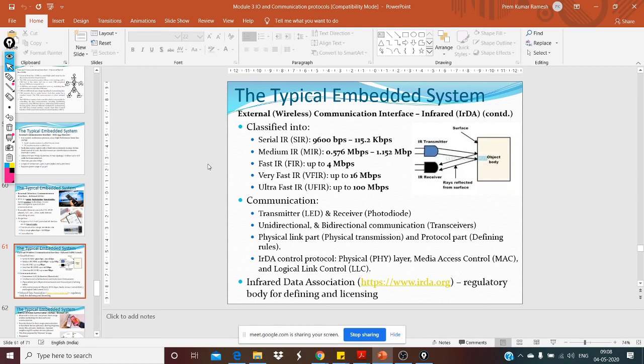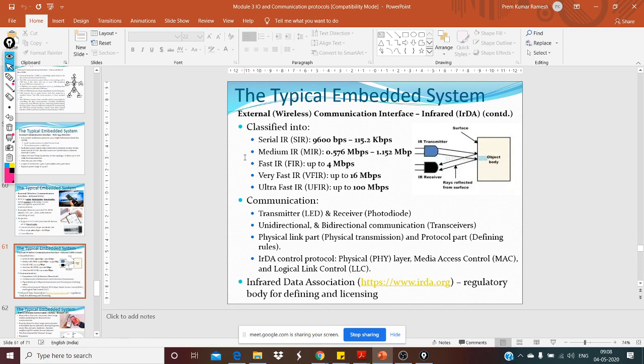Infrared communication is categorized into several types, based on how much bandwidth it supports.